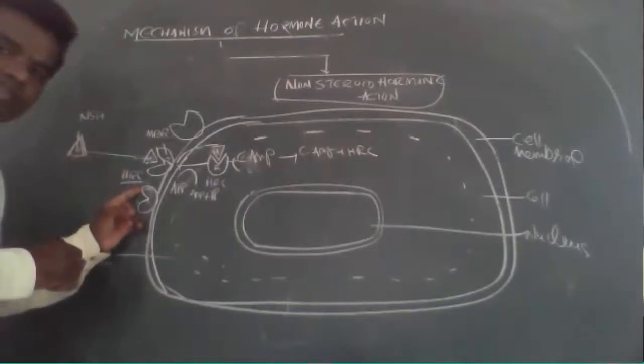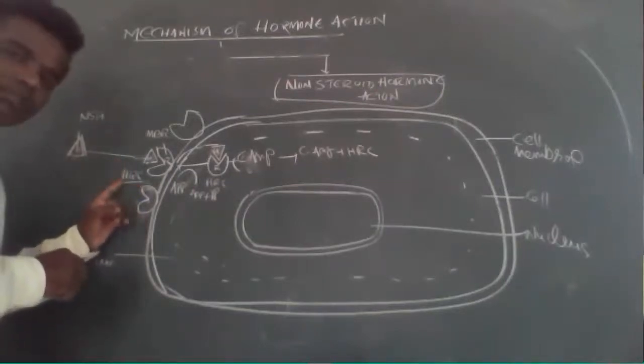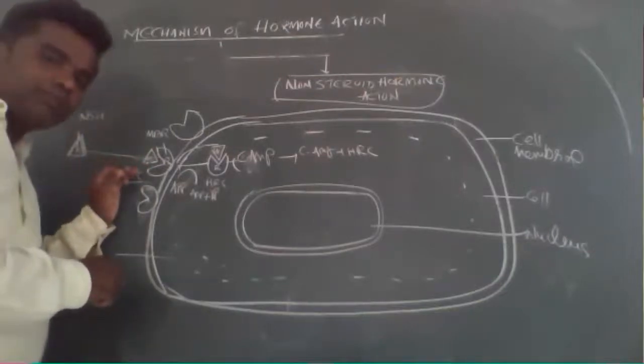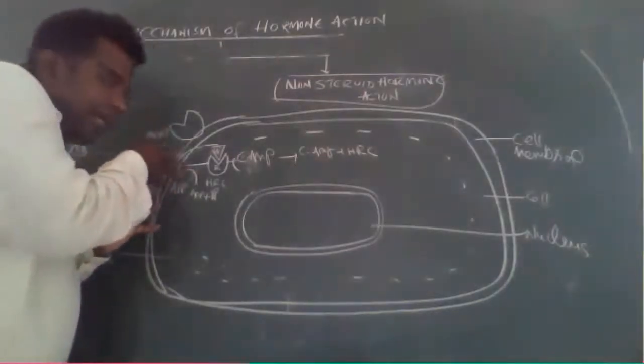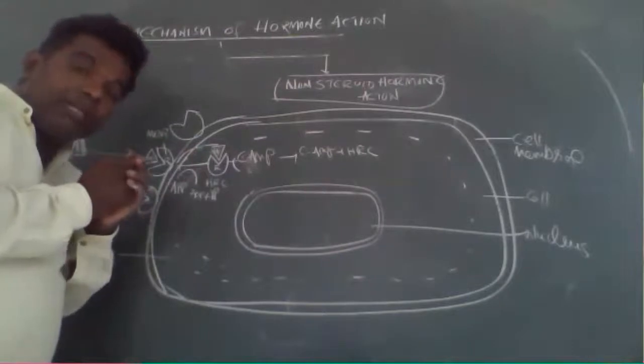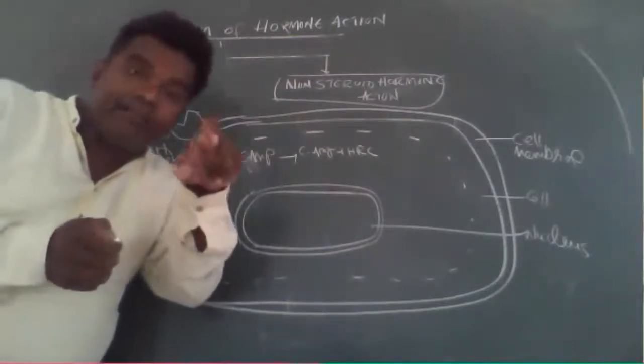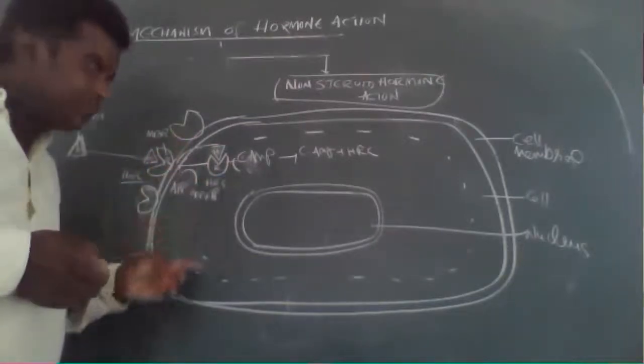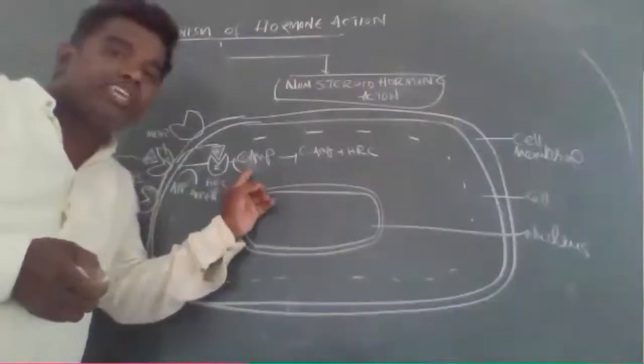Okay, let me repeat. Cyclic AMP HRC should be formed. Once more: a non-steroid hormone binds with the membrane receptor to form the hormone receptor complex.